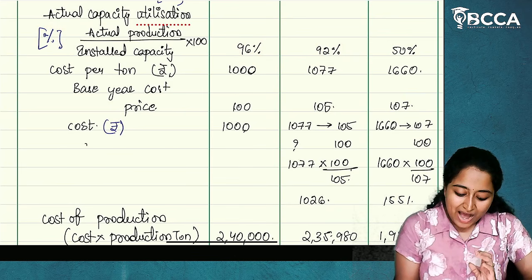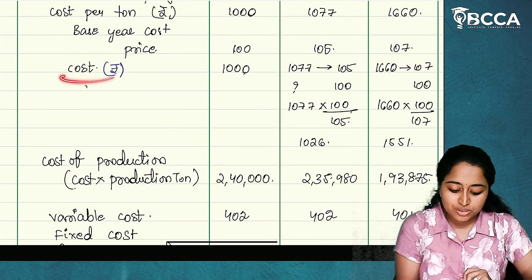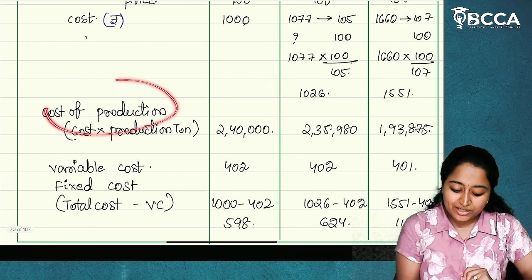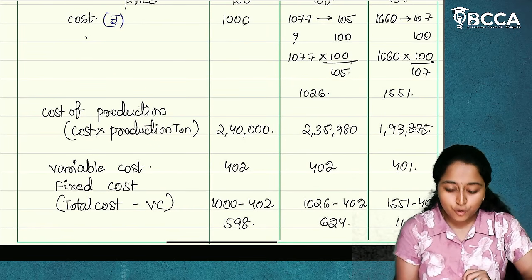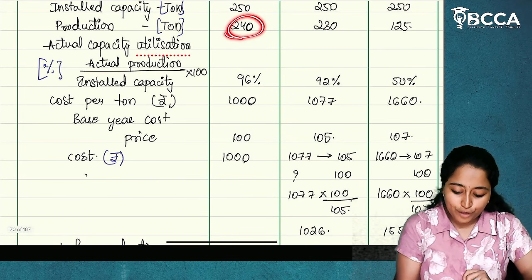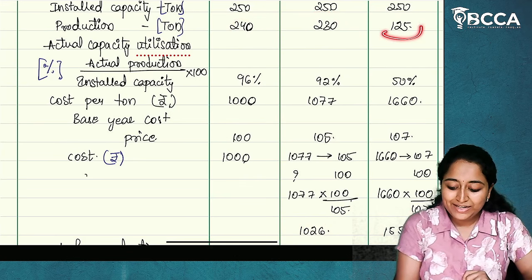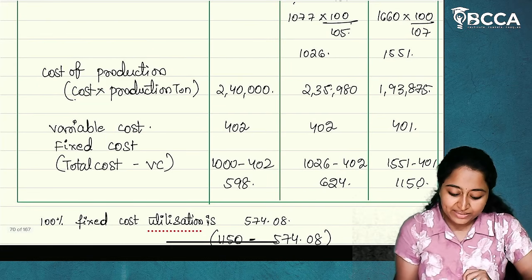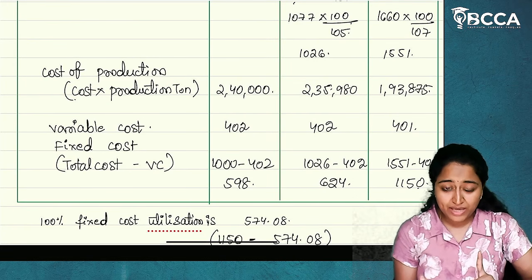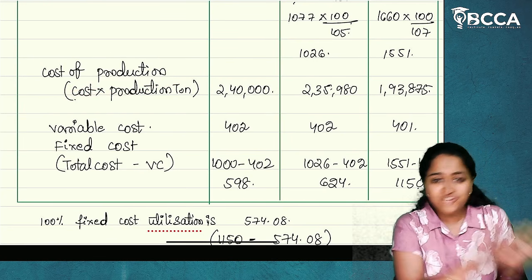So we have actual production and we have cost per ton, so we will be able to derive the total cost of production. Yes or no? Cost into production: 1000 into 240, 1026 into 230, 1551 into 125. We will get the total cost of production. I hope you are getting this. Okay. So we have got the total cost of production. So far, whatever is given in the question, we have derived.